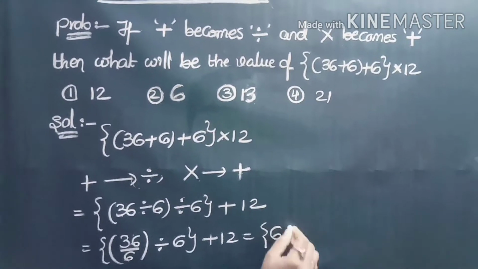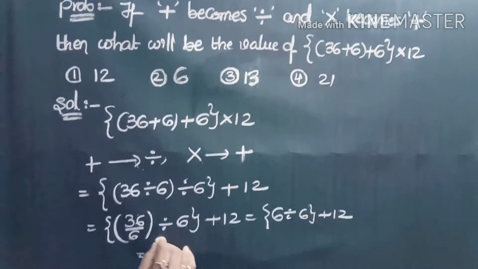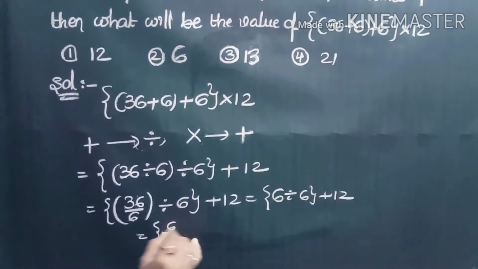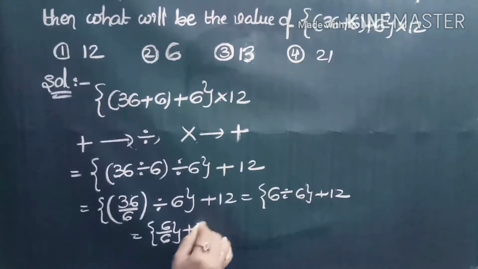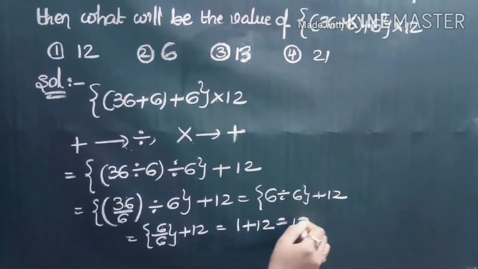36 by 6 is 6. So 6 divided by 6 plus 12. 6 by 6 is 1. 1 plus 12 is equal to 13.